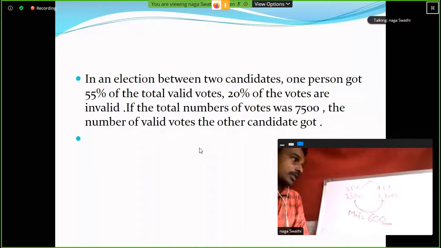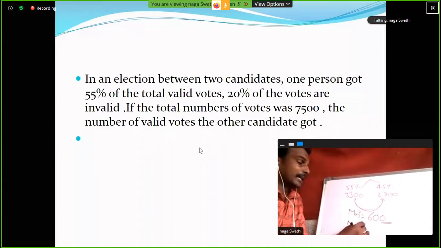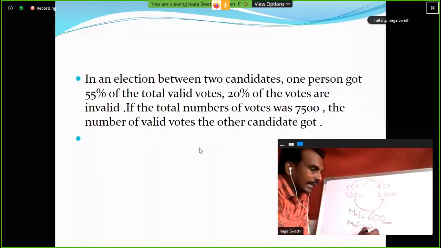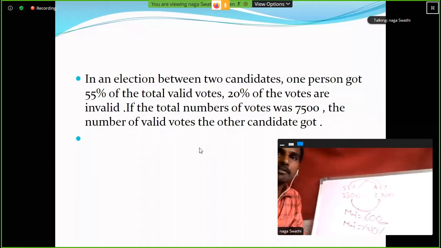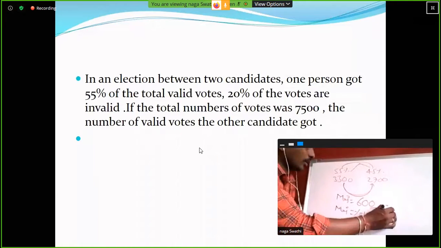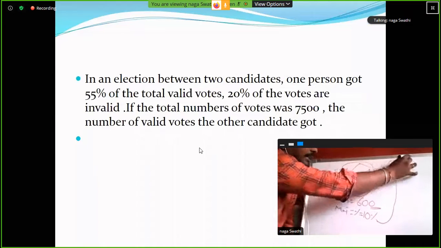Clear? Next one, majority percentage. How much is it? 55 minus 45, 10 percentage. Clear? 10 percentage out of 6,600. So here what is the majority? 600.